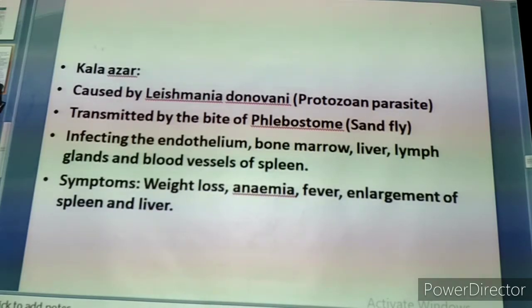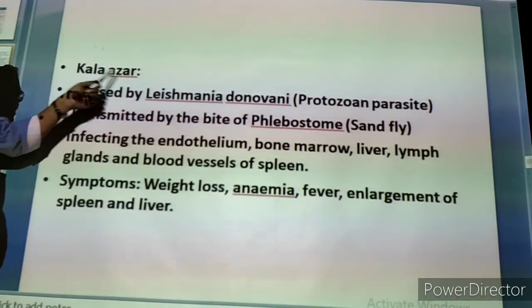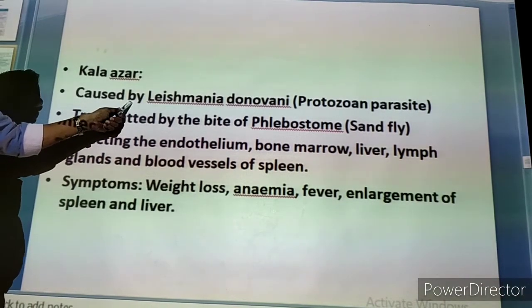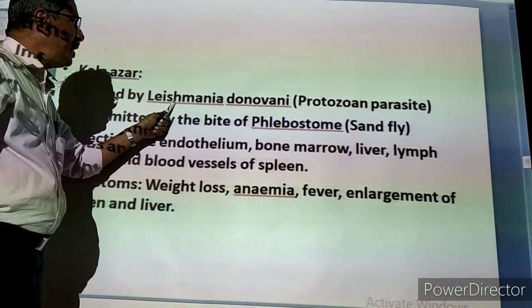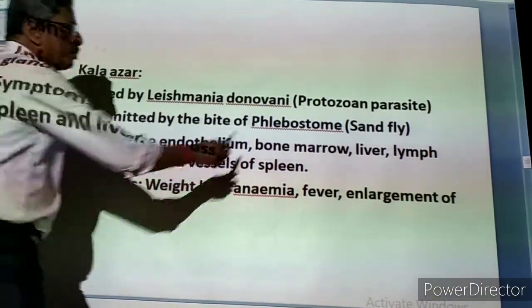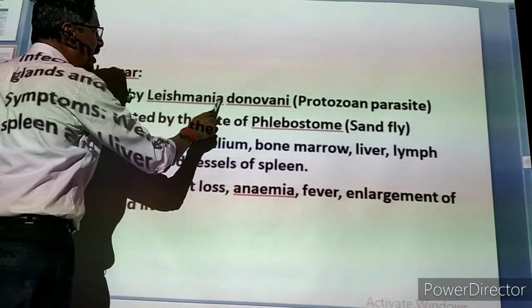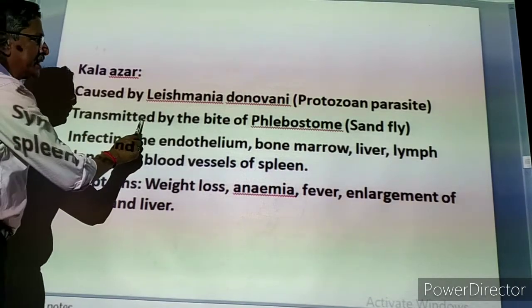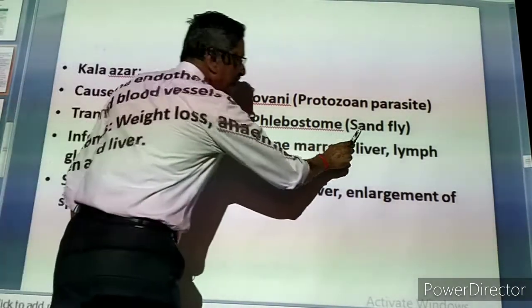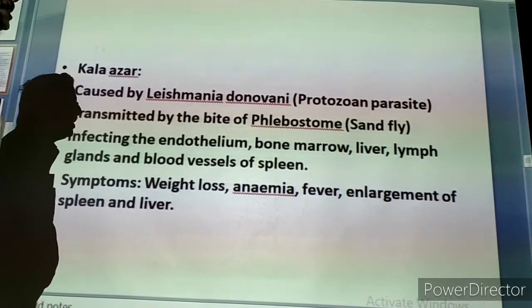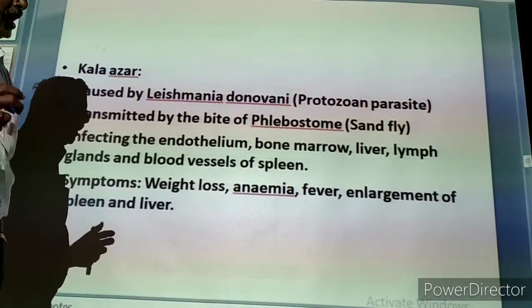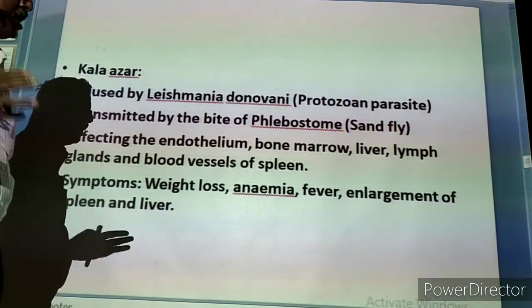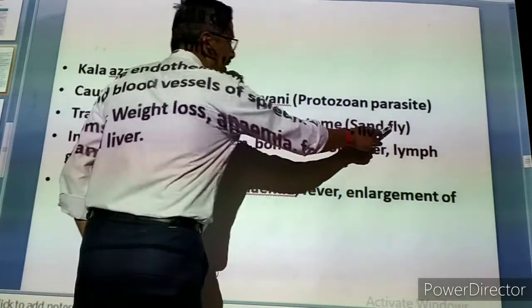Now we are coming to the next one. The third protozoan disease is Kala Azar. Kala Azar is caused by a type of protozoan parasite called Leishmania donovani. It is transmitted by the bite of one type of insect called a sandfly. Normally the sandfly will be present in large numbers in wet soil. Wherever the soil is very wet, like gardens and fields, this insect, the sandfly, will be there.